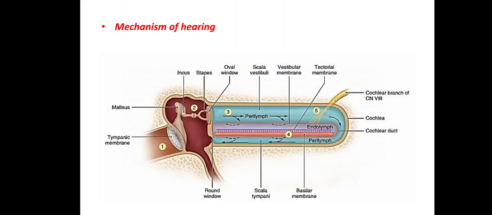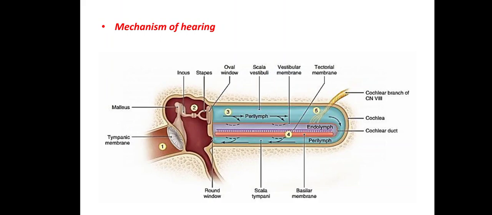Look at the arrows indicating the movement of perilymph. When the perilymph starts to move, the vibration is received by the membrane which separates the scala vestibuli and scala media, the Reissner's membrane.